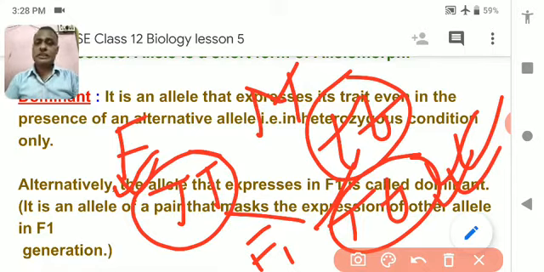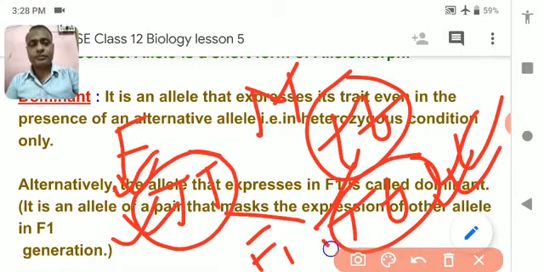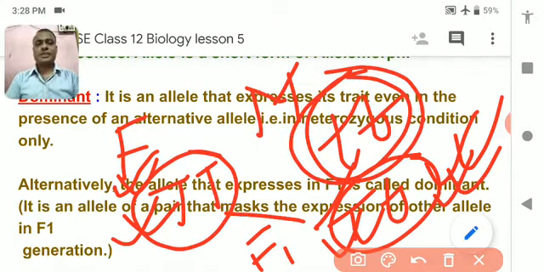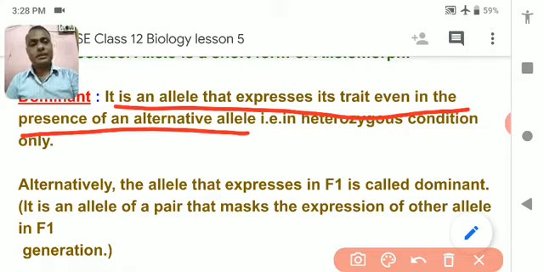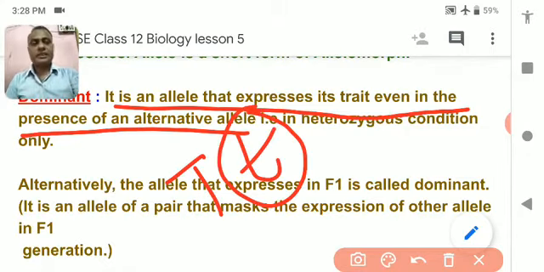Which is the dominant character? The character which expresses tallness has been expressed over here, so tallness is the dominant character. And which character has been suppressed? Shortness has been suppressed, so shortness is the recessive character. Understood? So it is the allele that expresses its trait even in the presence of the alternative allele.